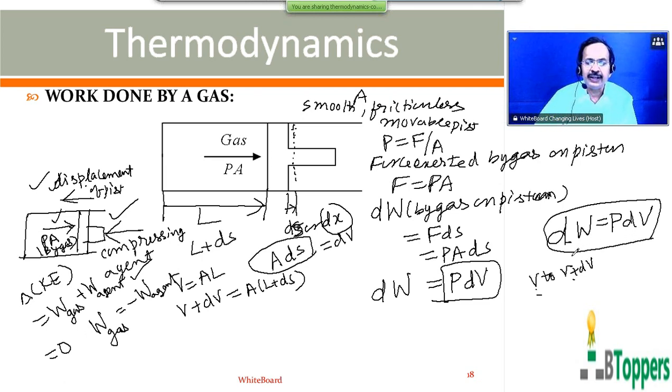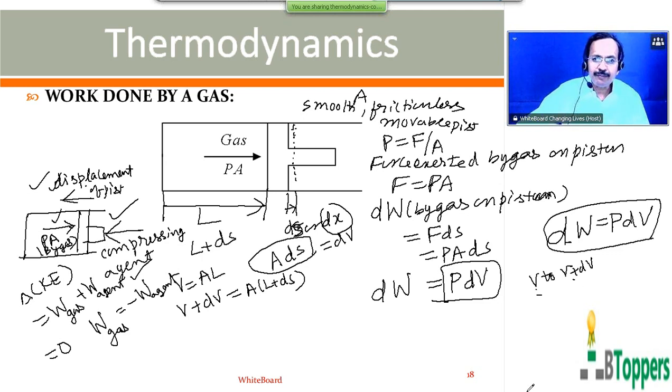So during the expansion of the gas, work done by the gas is positive. During the compression of the gas, work done by the gas on surroundings is negative. Work done by the gas means work done by the force exerted by the gas on the piston or on the surroundings will be negative. But in the equation we are going to write for the first law of thermodynamics, dW represents work done by the system or by the gas, in case we are applying the first law of thermodynamics for a gas.